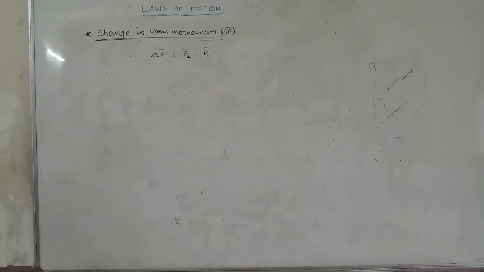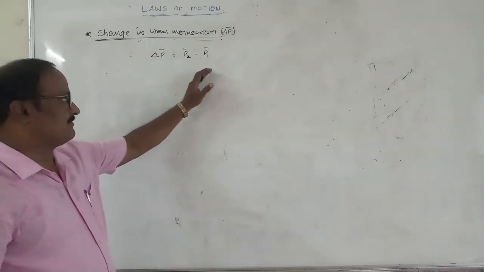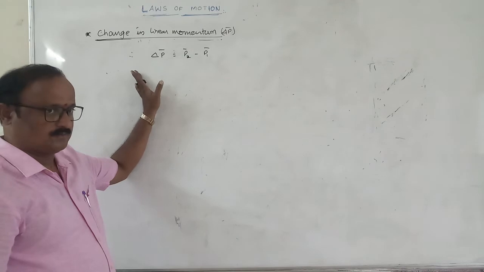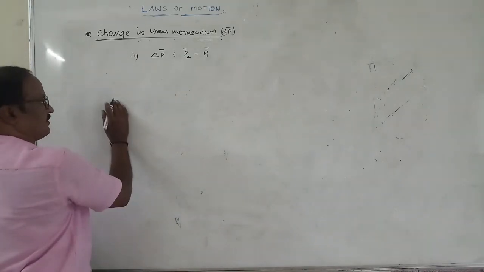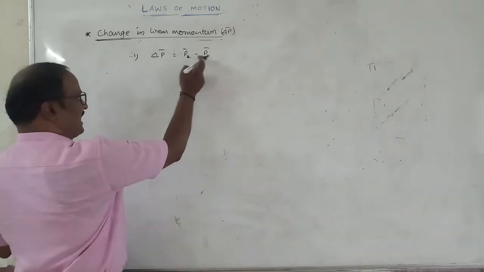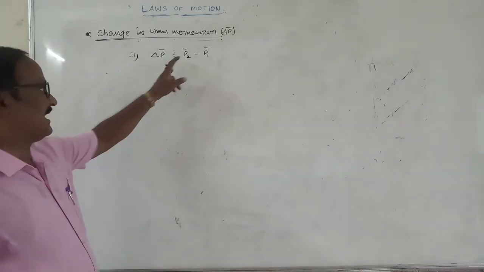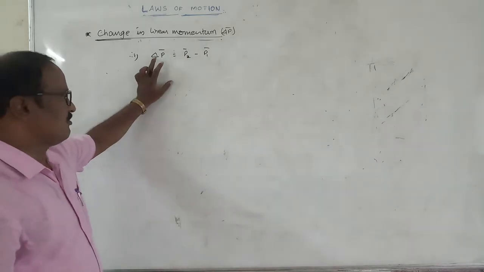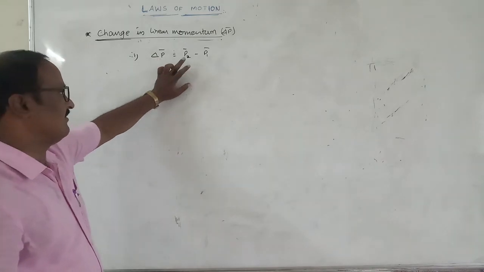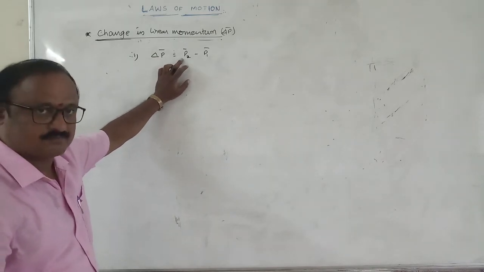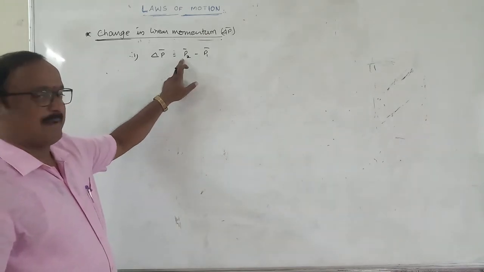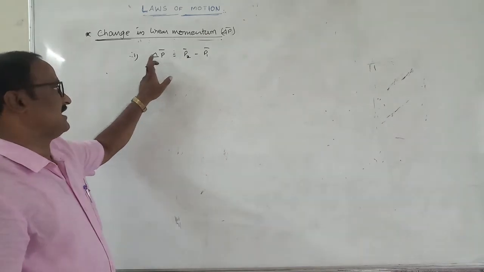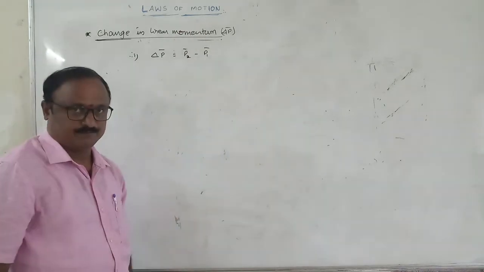Suppose if P2 is greater than P1, the change in momentum is along the direction of P2 bar. Otherwise, if P1 is greater than P2, the change in momentum is along the direction of P1 bar.